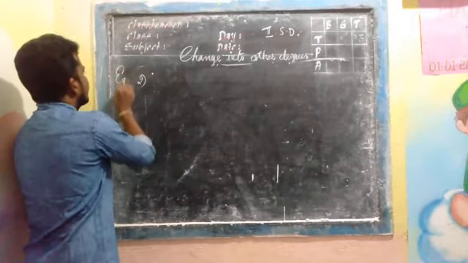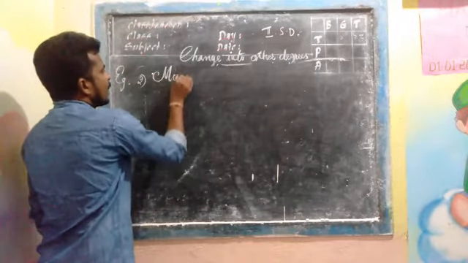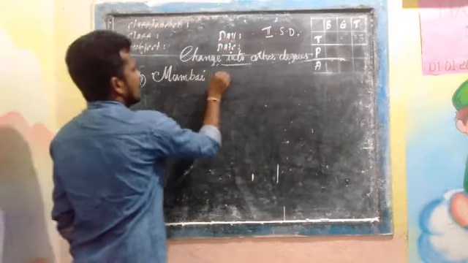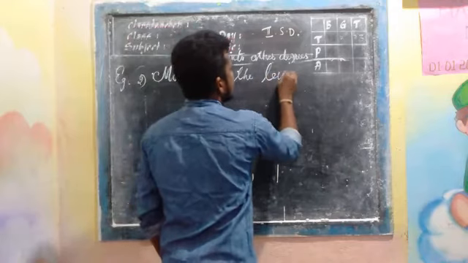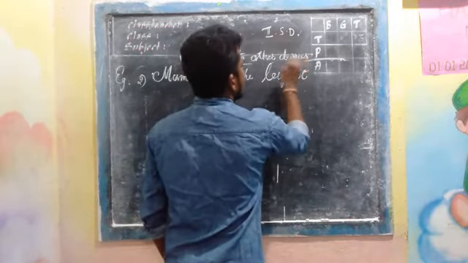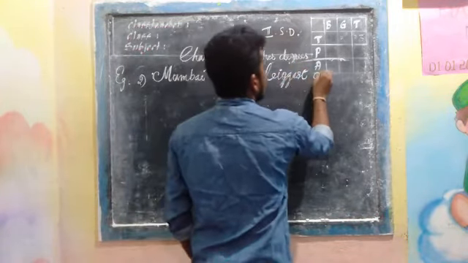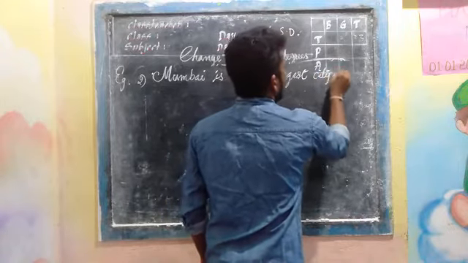Example 2: Mumbai is the biggest city in India.